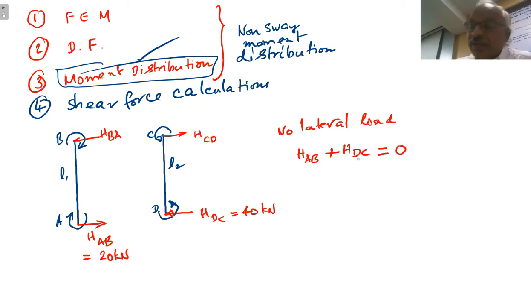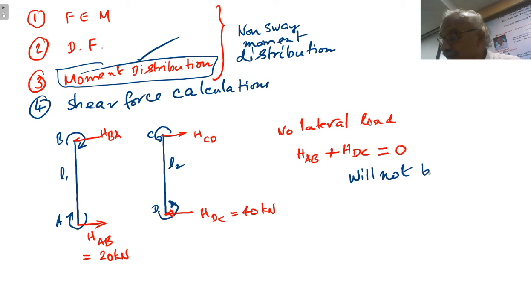Actually in this frame the problem is it will not be equal to 0. HAB plus HDC must be equal to 0, but will not be 0. So this is our problem, right.